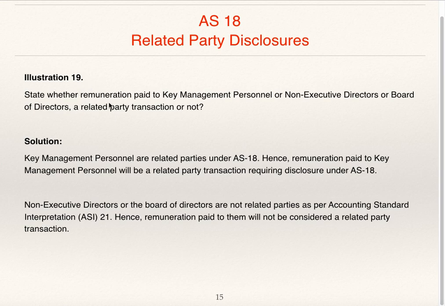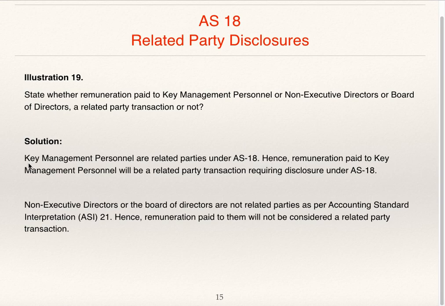Illustration 19. State whether the remuneration paid to key management personnel or non-executive director or board of directors is a related party transaction or not. Key management personnel are related parties under AS 18.